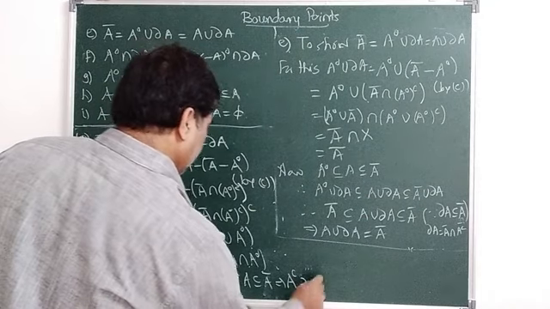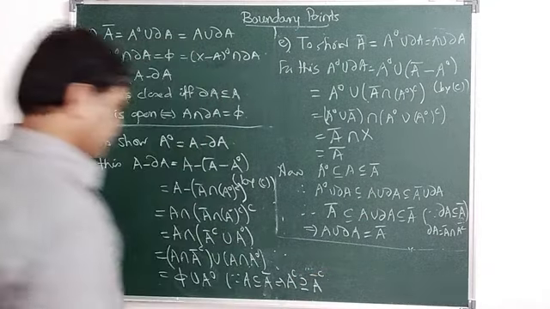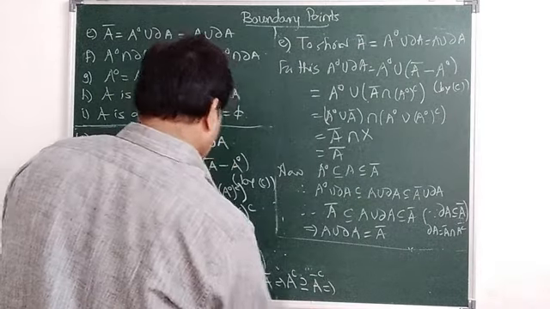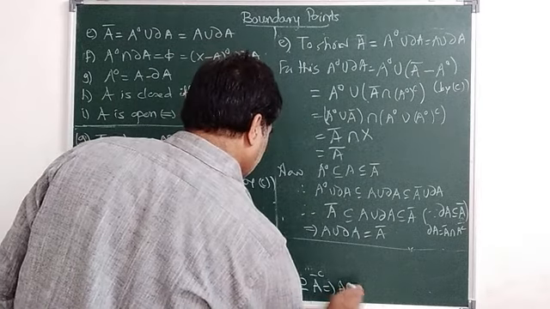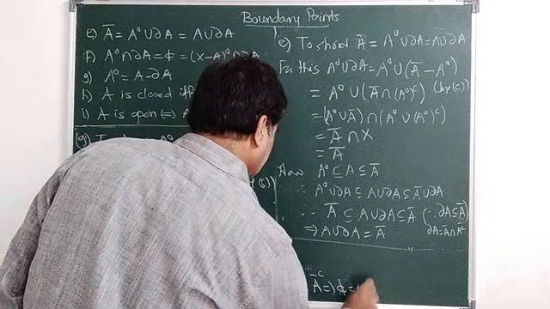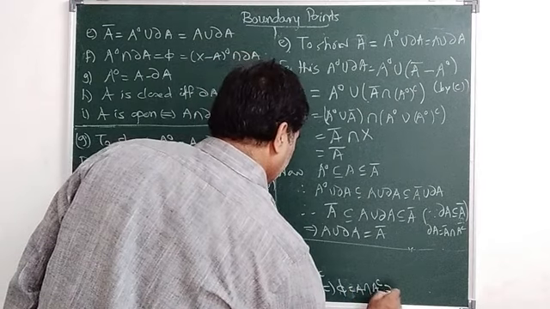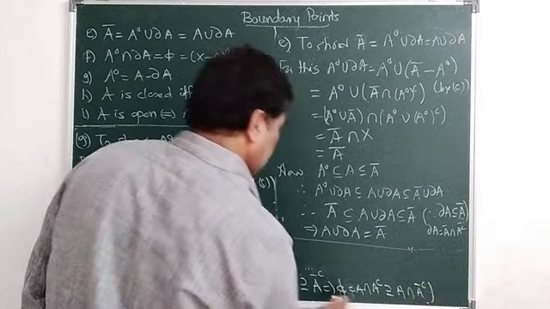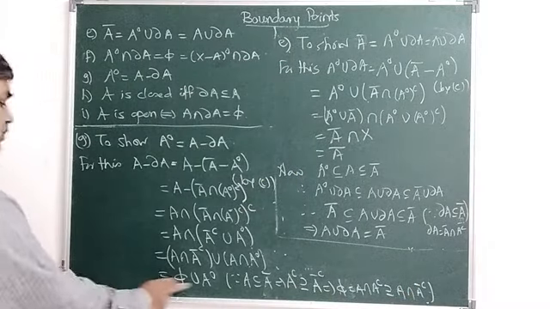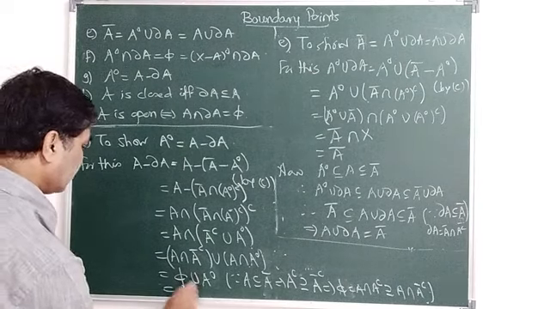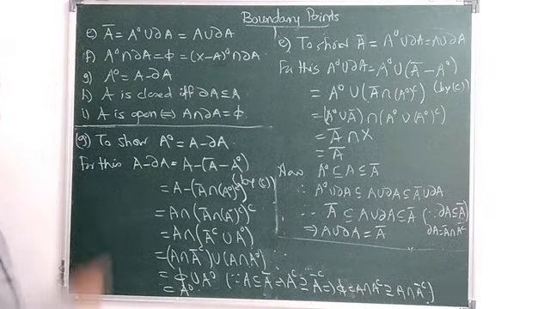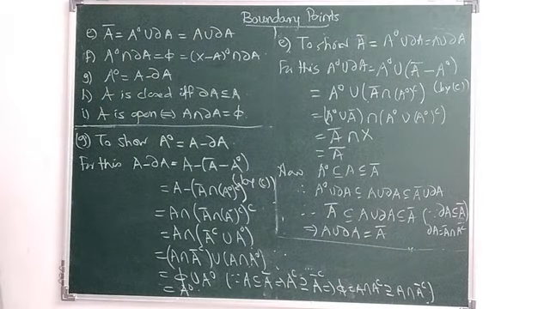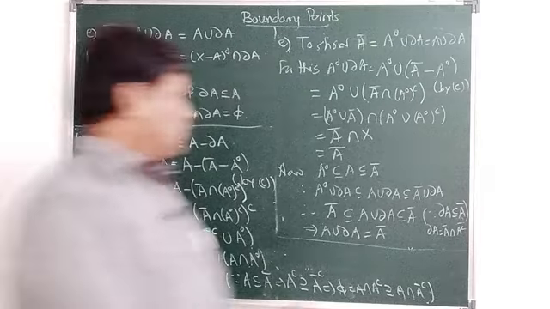Therefore A intersection A closure complement is contained in A intersection A complement, which is phi. So phi is a superset of this, and therefore it must be the empty set, and this is equal to A interior. So we proved A minus ∂A is equal to this part.